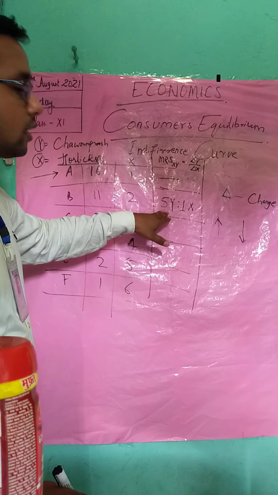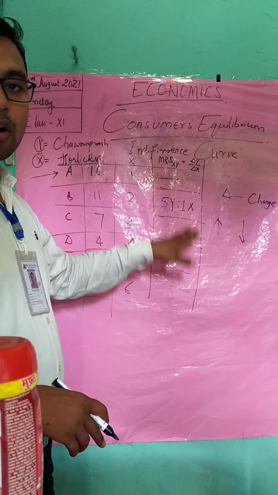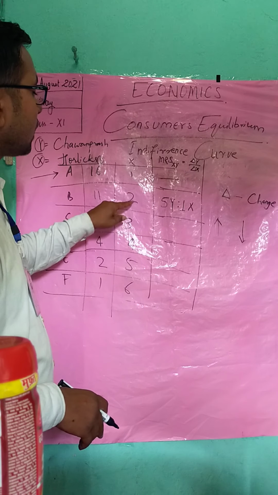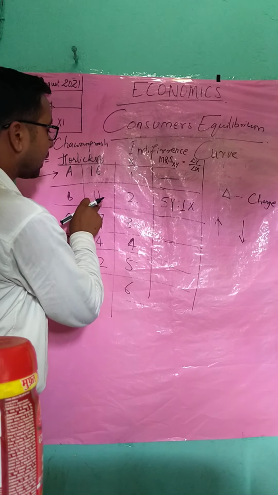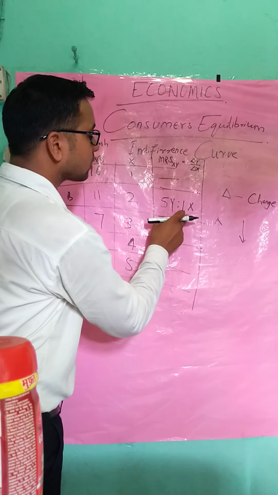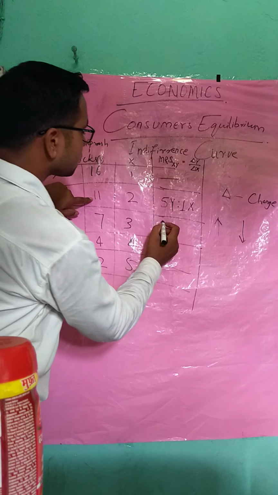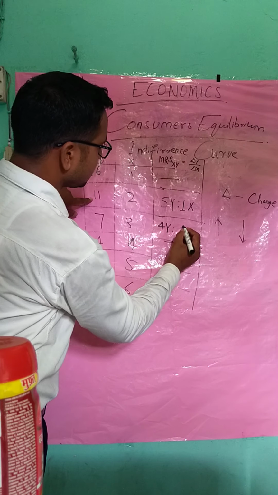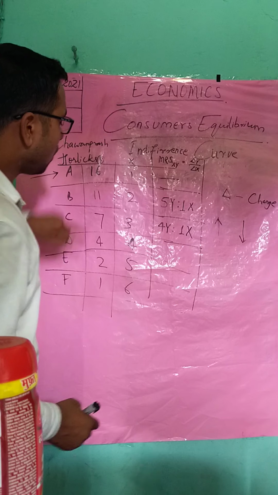You have to reduce 5 of good Y in order to consume 1 extra of good X. Here 11 minus 7 is 4, so 4 spoonful of Chyawanprash is sacrificed to consume 1 more Horlicks.